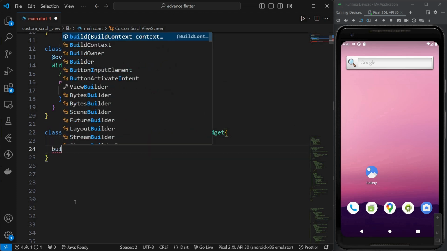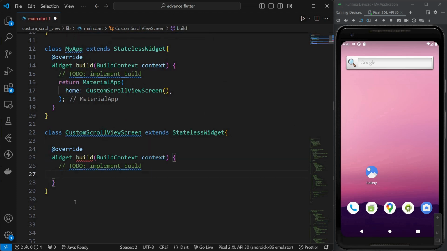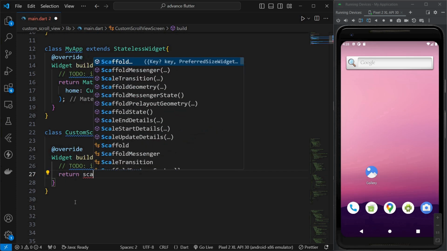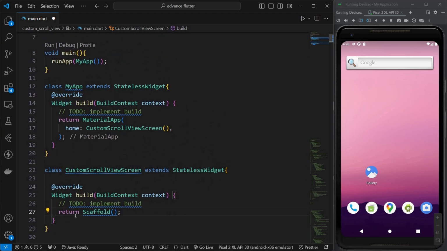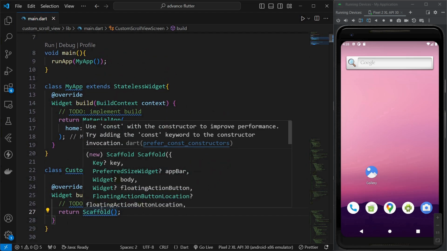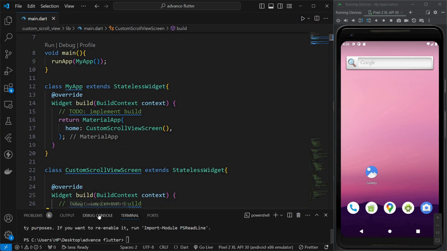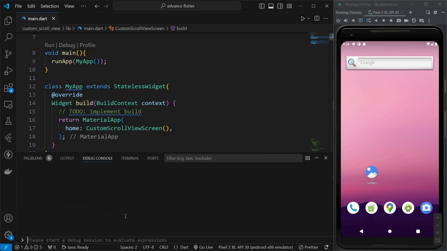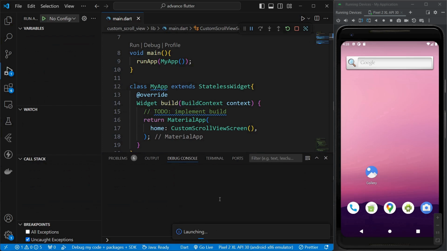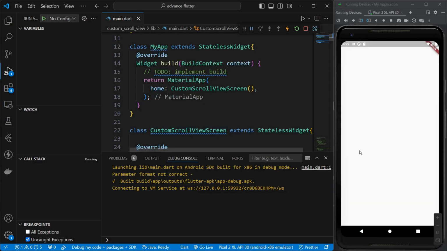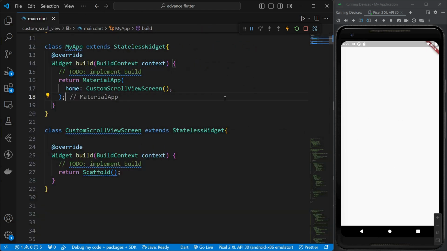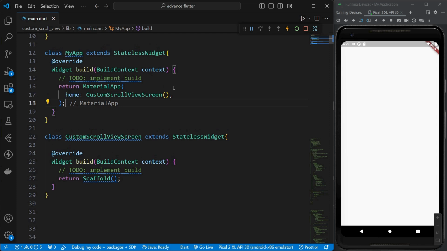And then we'll call our build context, and we can simply return a scaffold over here. So I'll return a scaffold. Okay, and now let's just save this much of code. I'll open my debug console and press F5. Okay, now we'll just wait for some time. Okay, so now our application is created. We got a complete white screen. So we'll just simply customize it.